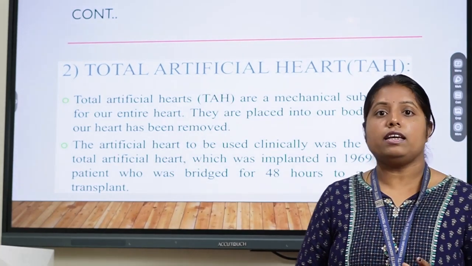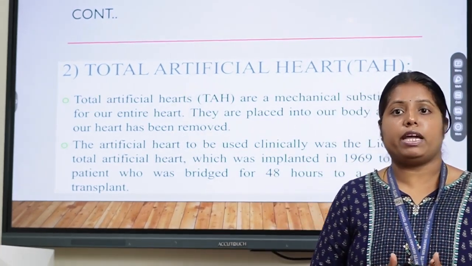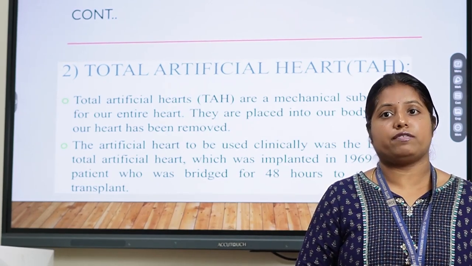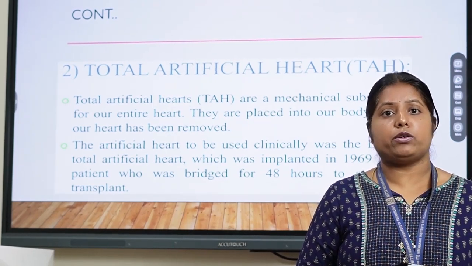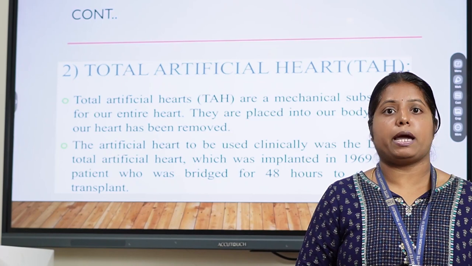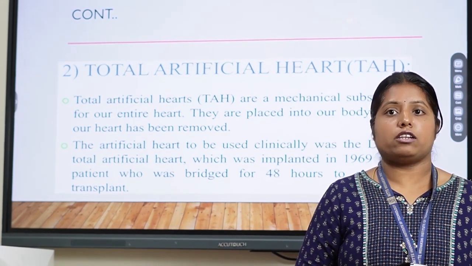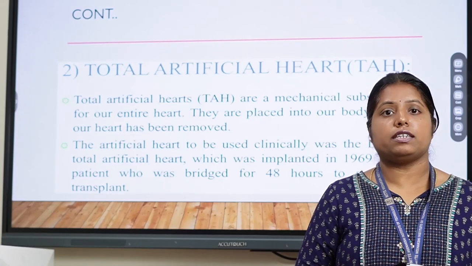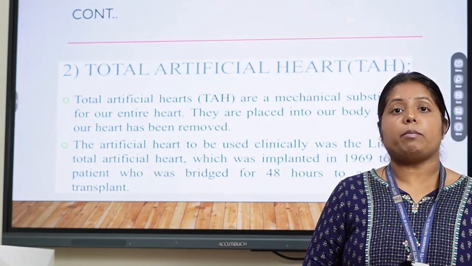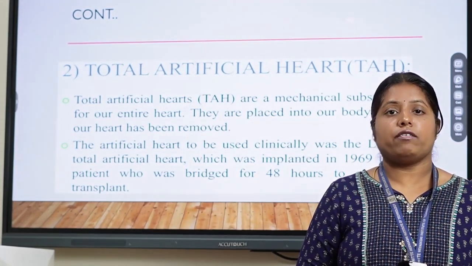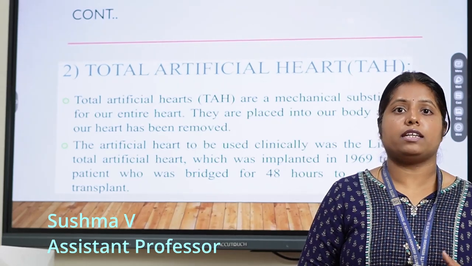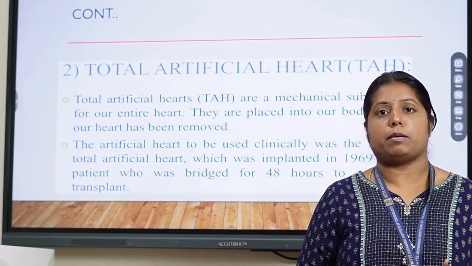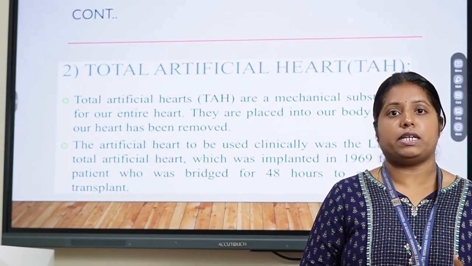The main factors responsible for the failure of the heart might be high blood pressure, diabetes, and high cholesterol. When there are such factors, we know that there is a failure of the heart. If there is a failure of the heart, we have to go for many other surgeries. We don't know whether there is a donor ready for the transplantation of the heart.